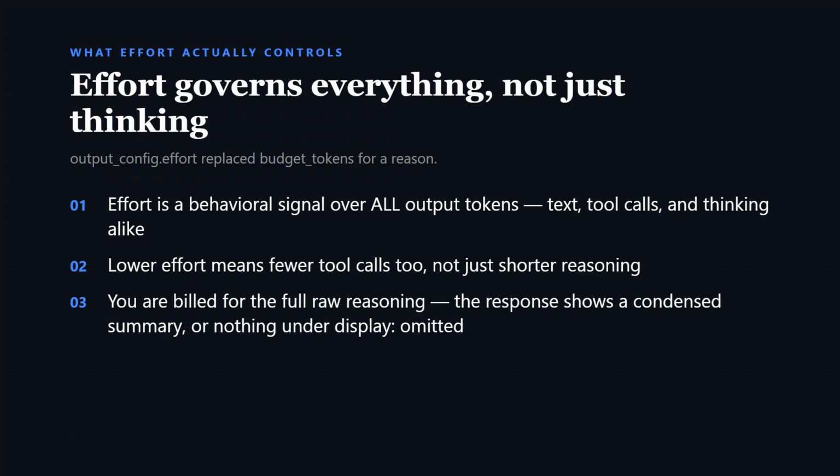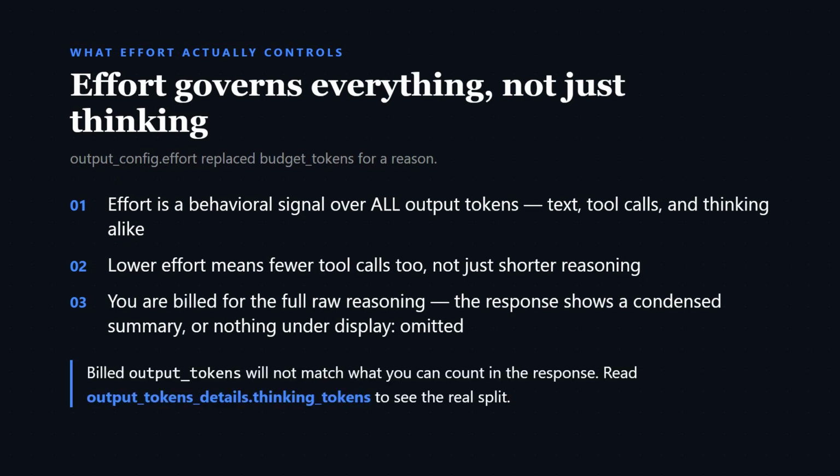And separately, you're billed for the full raw reasoning, but what you see is a condensed summary produced by a different model, or nothing at all, since display defaults to omitted on every current model except the legacy 4.6 generation. Billed output tokens will not match what you can count in the response. Read output_tokens_details.thinking_tokens to see the real split.